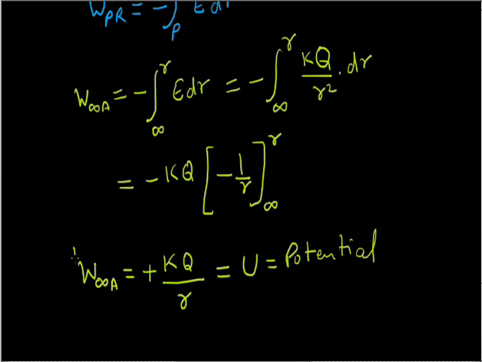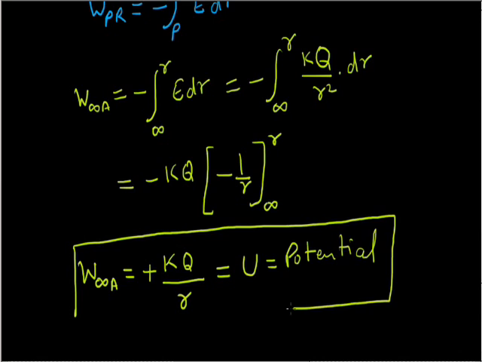Why? Because Q naught is a positive test charge of plus 1 coulomb.